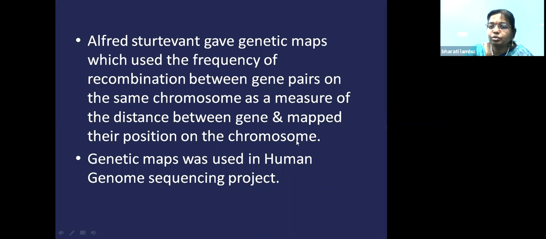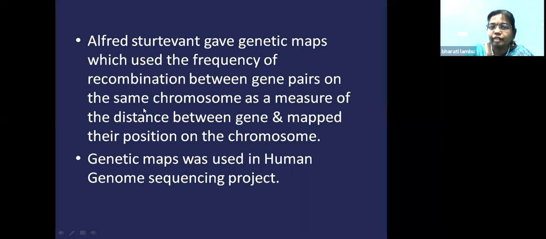The measurement unit of this is called map units. The genetic map unit is also called the centimorgan, in honor of Morgan. So 1 map unit is equal to 1 centimorgan, and 1 map unit is equal to 1% of recombination.